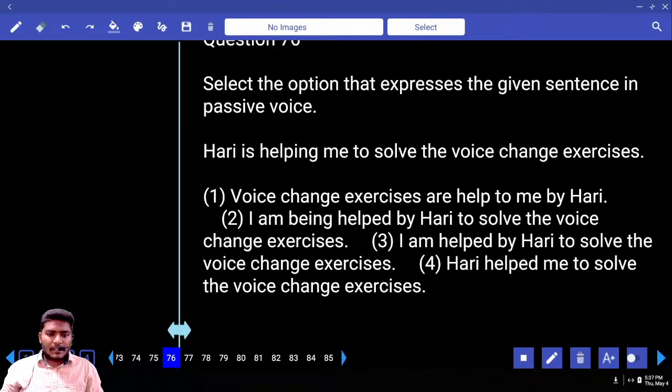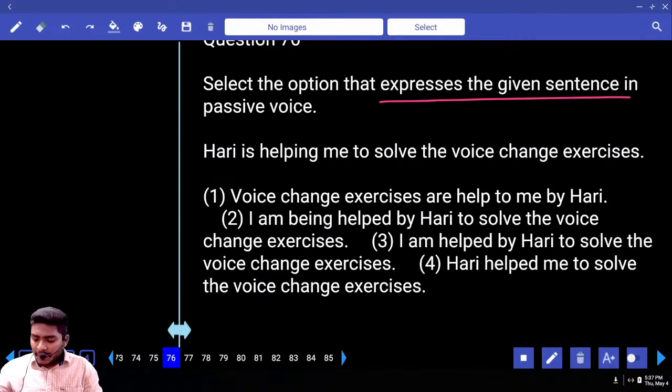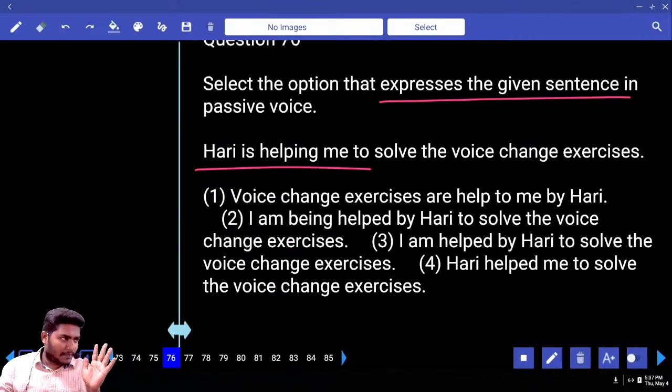First question 76. Select the option that expresses the given sentence in passive voice. The statement is in active; how do we change it into passive? Hari is helping me to solve the voice change exercises. The statement is given in this way.